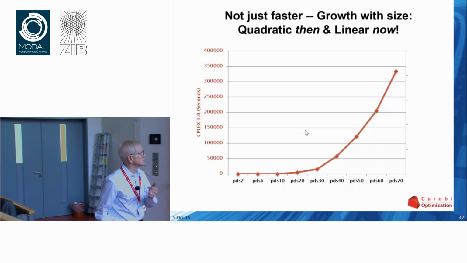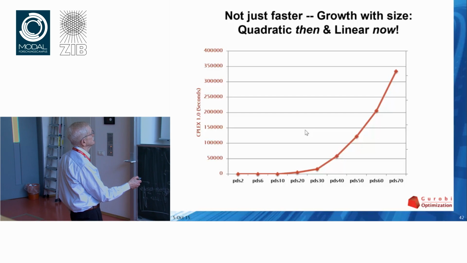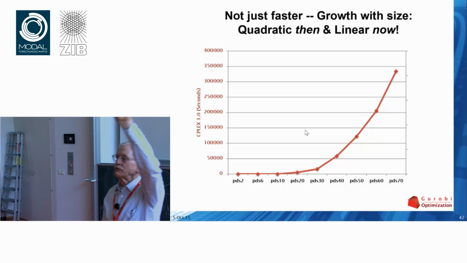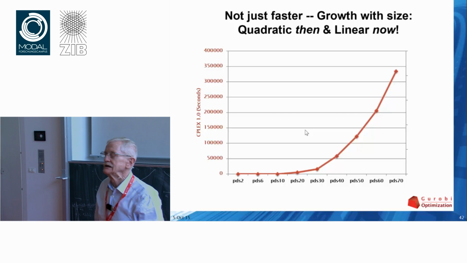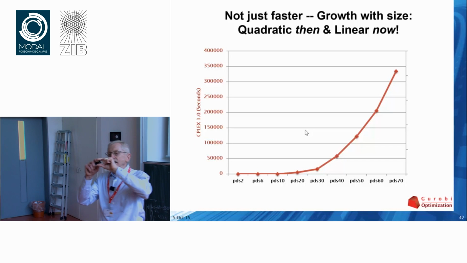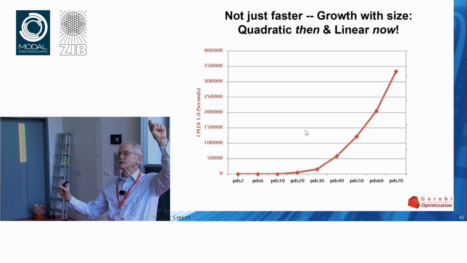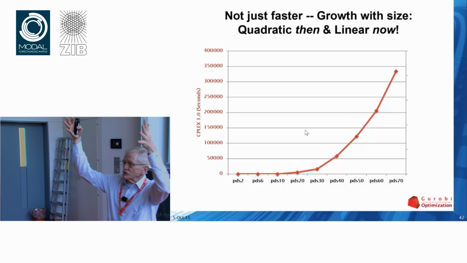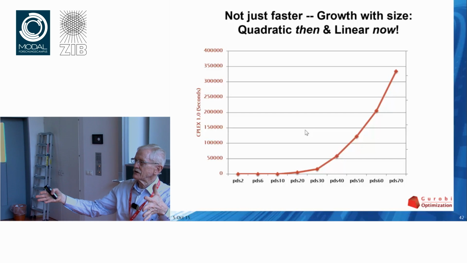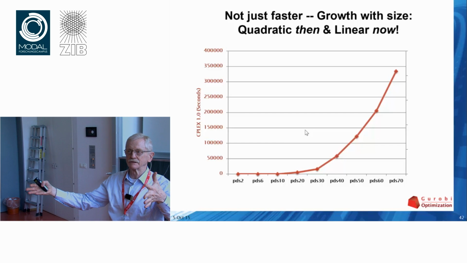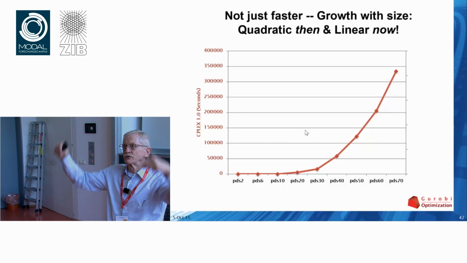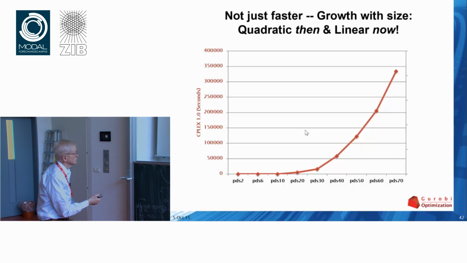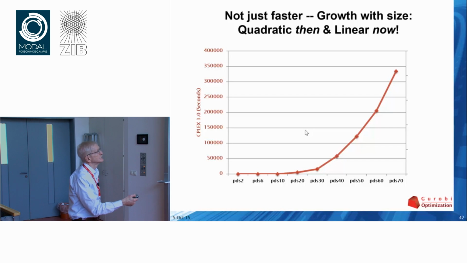These models have the property, this is the 2-period version, 6-period, 10-period, 20-period, 70-period. The periods are like little blocks. The size of the problem goes linearly in the number of blocks. Not surprisingly, as I increase the number of blocks, you would expect the number of iterations to grow linearly in the number of blocks. And the number of rows grows linearly with the number of blocks, so you might expect the time per iteration to grow linearly. Well, iterations grow linearly, time per iteration goes linearly. The product of those two is quadratic, and indeed you see that here quite distinctly. Computation time grew quadratically.